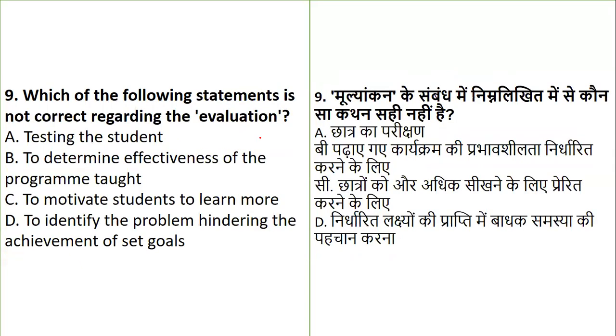Now, question number 9, which of the following statements is not correct during the evaluation? Whether it is testing the student, determining the effectiveness of the program, motivating the students, or identifying the problem hindering achievement of goals.